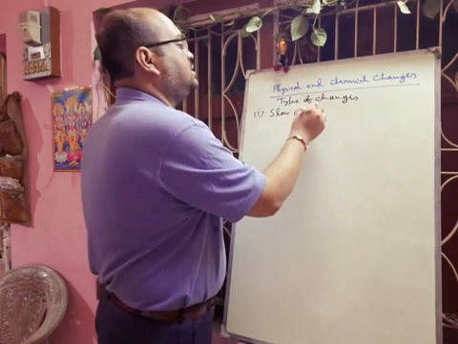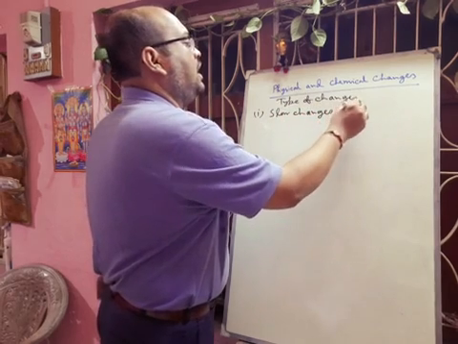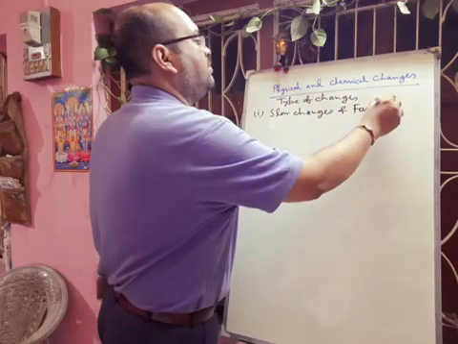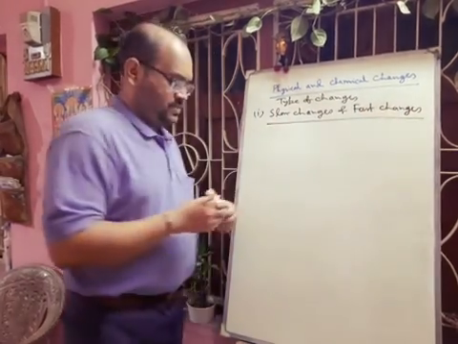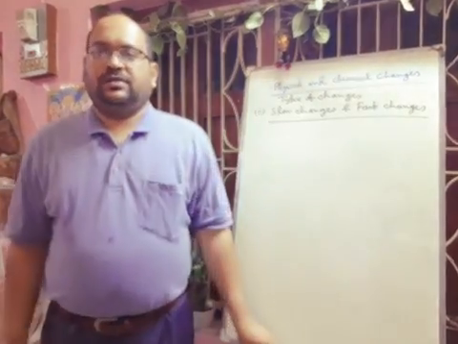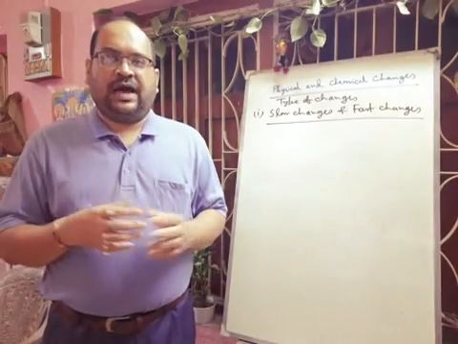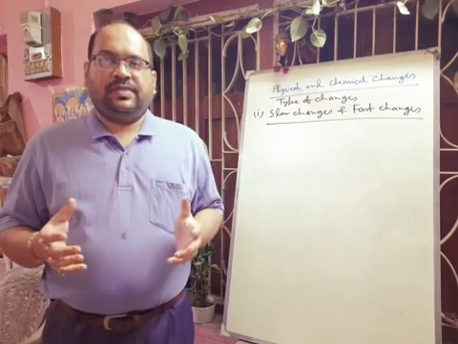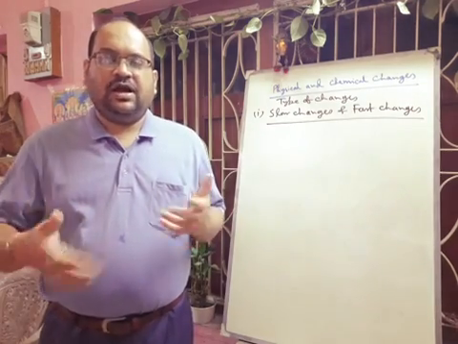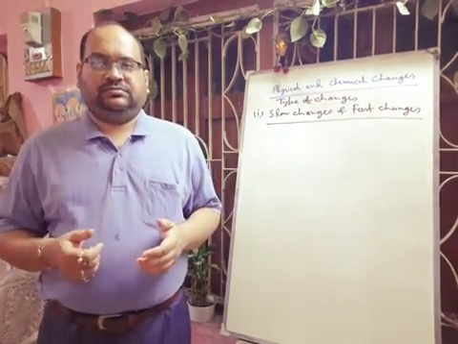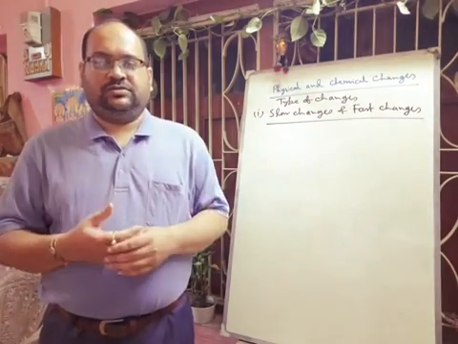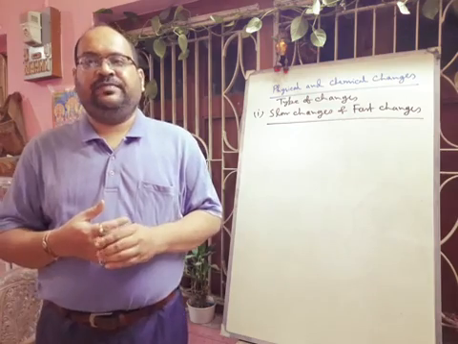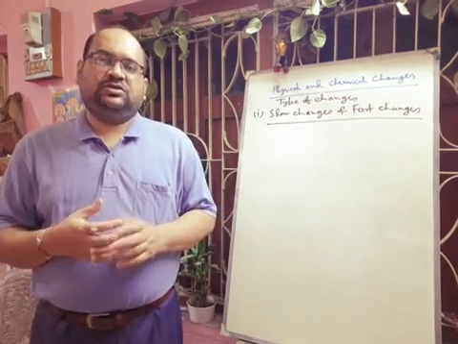Slow changes and fast changes. Some changes take longer times. It may be months and years also. This type of changes are known as slow changes.